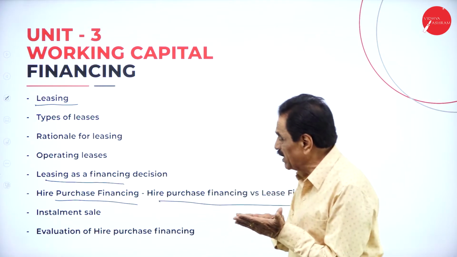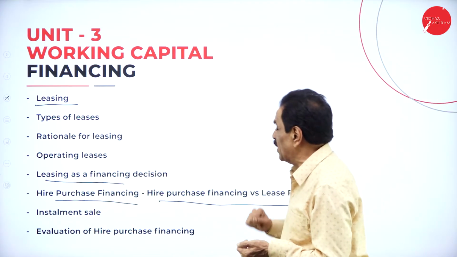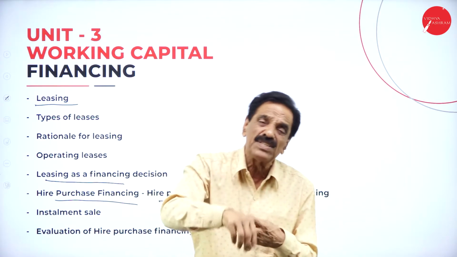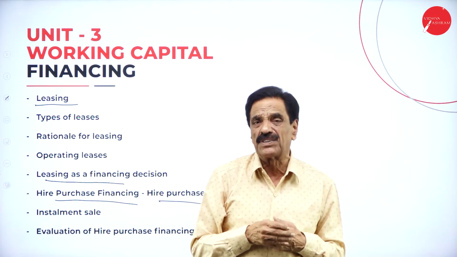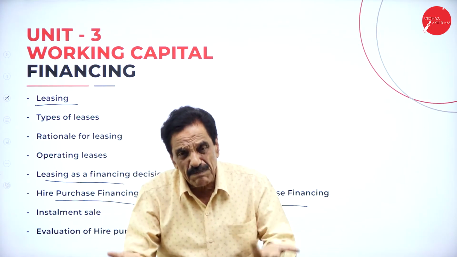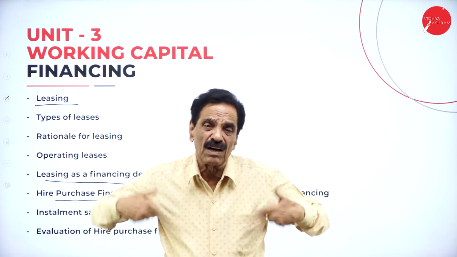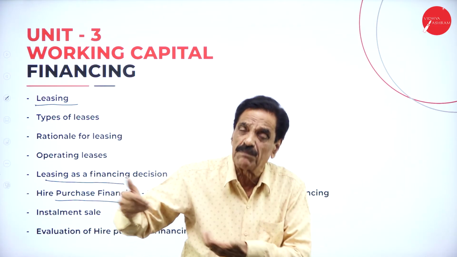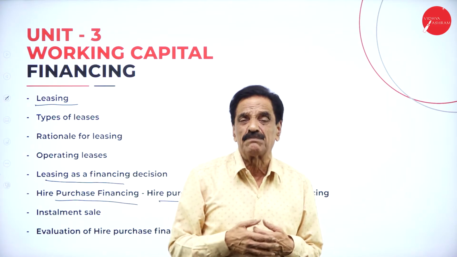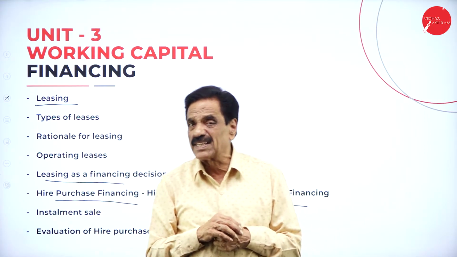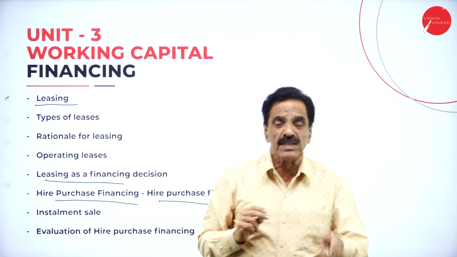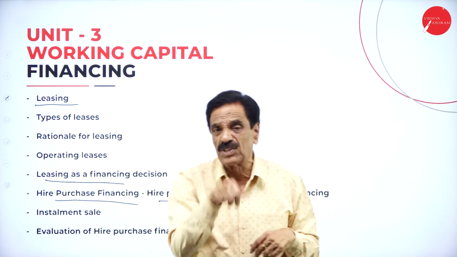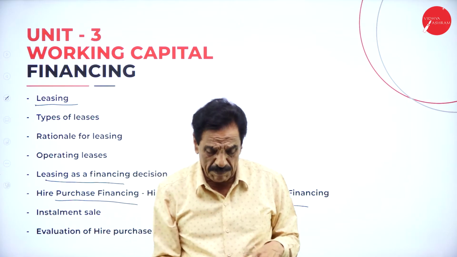So the point here is that whether we go on hire purchase or on lease depends upon the capacity. Leasing means we have given an article on lease for 2 months, 3 months, 2 years, 3 years or 4 years, and get back our capital. The capital can be utilized properly and is paid back after 5 years, which is considered as leasing. So there are two types of lease. One is operating lease, another is financial lease. Operating lease is only for a short period. Financial lease is considered for a long period.